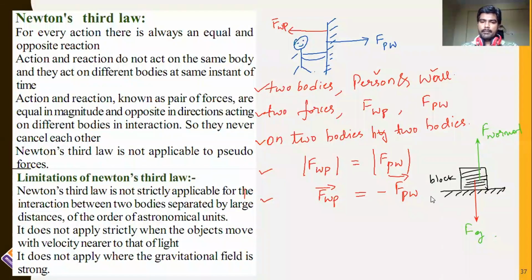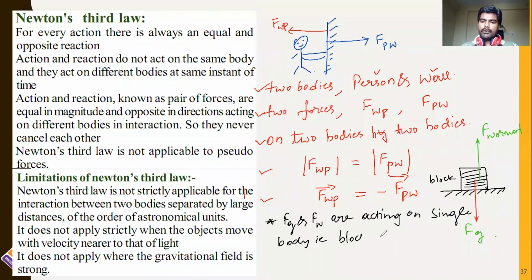Therefore, in this example, clearly you can tell that gravitational force and normal reaction are acting on a single body, that is the block. Therefore, this does not form action reaction pairs.